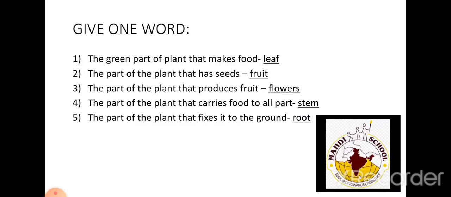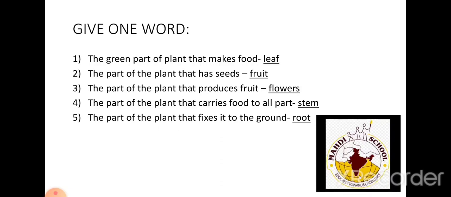Give one word. The green part of the plant that makes food. Leaf. The part of the plant that has seeds. Fruit. The part of the plant that produces fruit. Flowers. The part of the plant that carries food to all parts. Stem. The part of the plant that fixes it to the ground. Root.